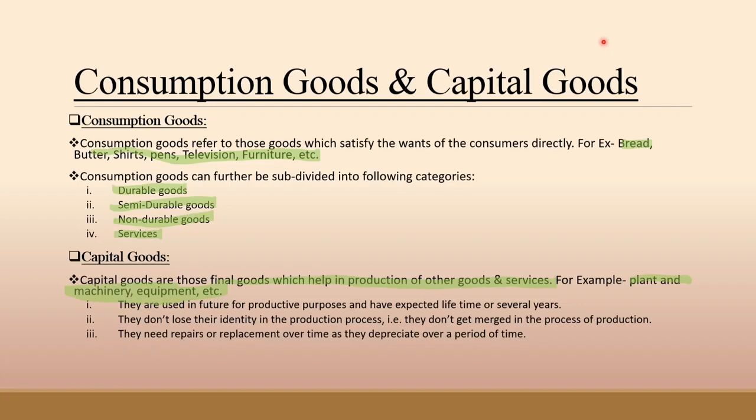Now let's discuss how to classify goods as consumption good or capital good. There is no clear-cut line of demarcation or difference between consumption goods and capital goods. The same good can be a consumption good and also a capital good. It depends on the ultimate use of the good. For example, a machine purchased by a household is a consumption good, whereas if it is purchased by a firm for use in a business, then it is a capital good.